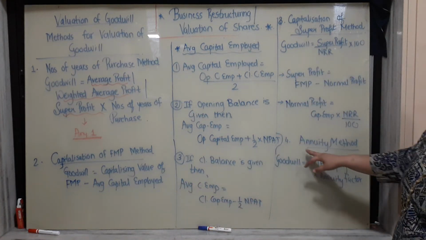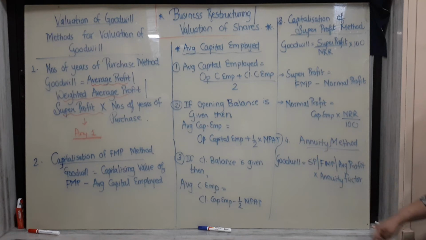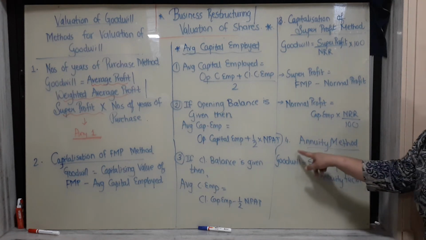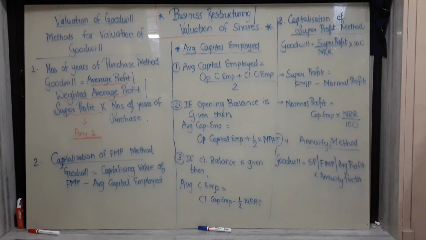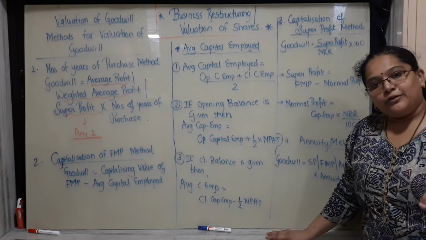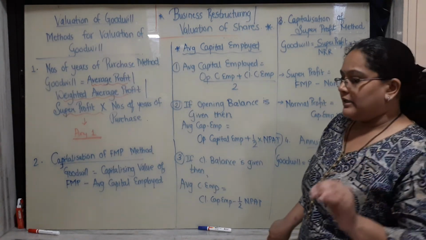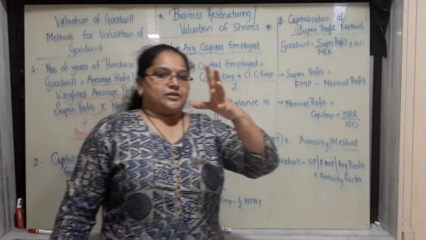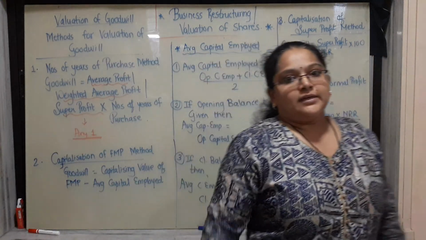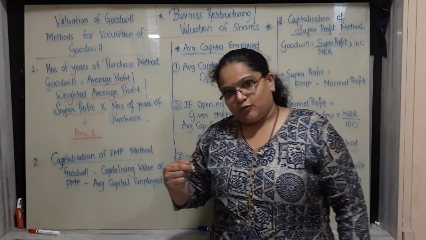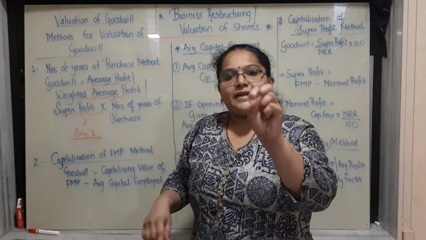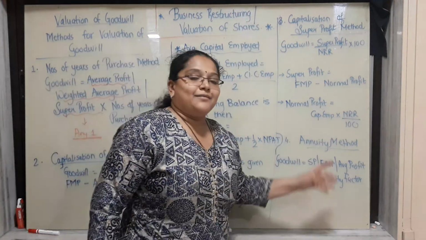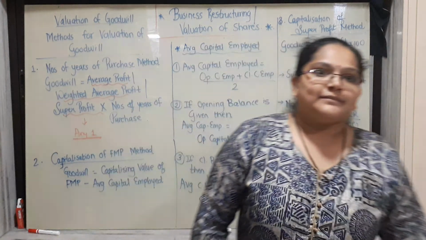Okay. And the annuity method, the fourth method: goodwill is equal to super profit or FMP or average profit, whichever is asked, into annuity factor. The annuity factor might be given in the question. If not given, then say for example your discounting factor or cost of capital is 10% and the period is 5 years. Then 1 divided by 1.10, press equal to 5 times, and then press GT. You will get the annuity factor of that particular sum. Okay? Understood?